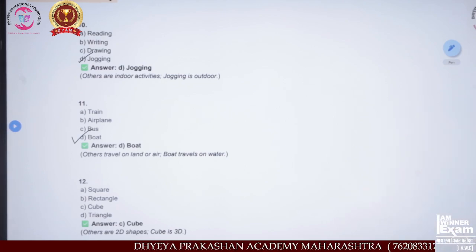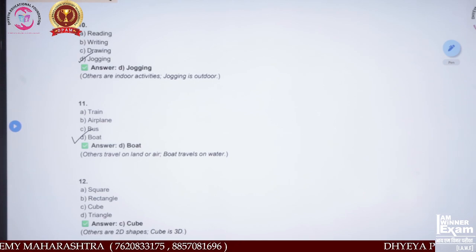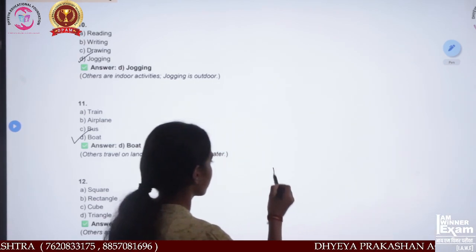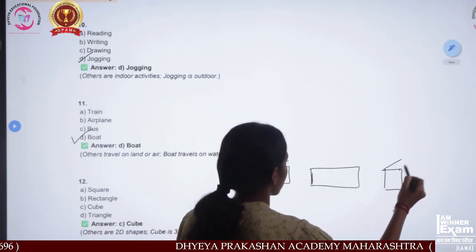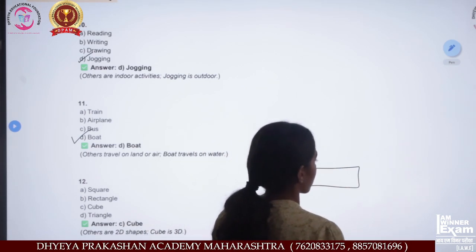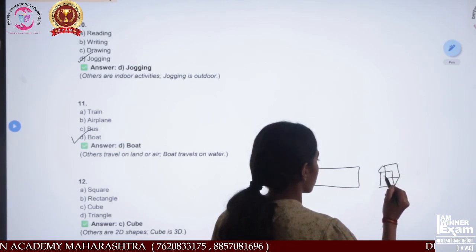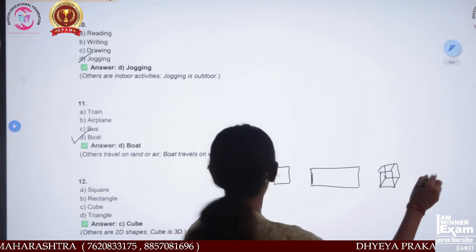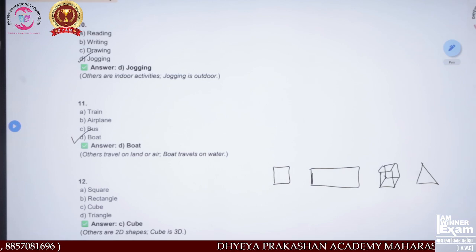Again, next question: square, rectangle, cube, and triangle. Which do you think is the odd one out? First of all, square is this, rectangle is this, cube is this, and triangle is this.